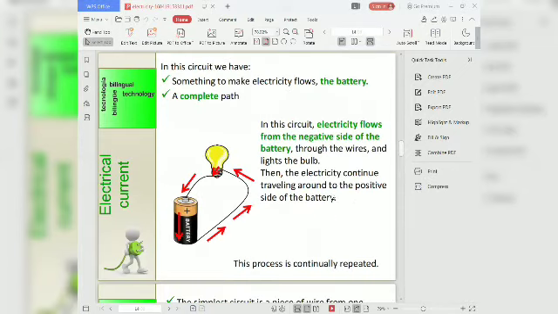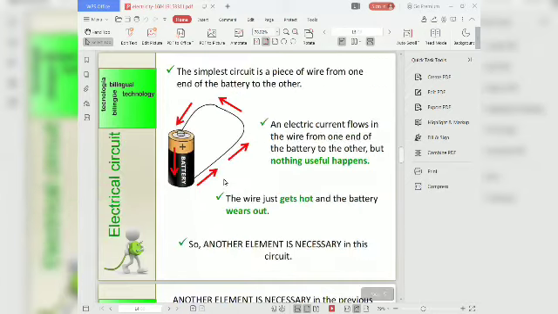In this circuit, we have something to make electricity flow, the battery, and a complete path. Electricity flows from the negative side of the battery through the wires and lights the bulb. Then the electricity continues traveling to the positive side of the battery. This process is continuously repeated.